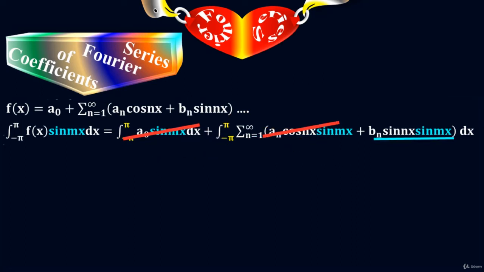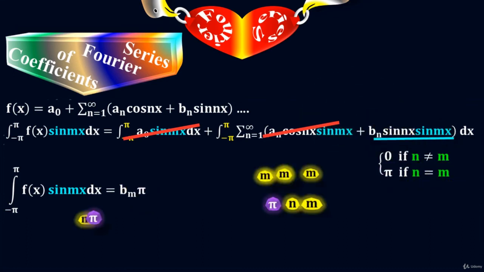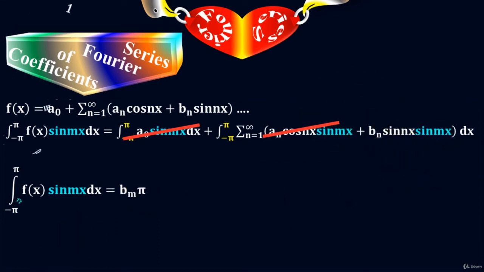But again there is a rule: this term will be 0 if the value of n is not equal to m, but it equals pi if n equals m. Let's suppose that n equals m. Therefore this term will be pi. I have b sub m times pi, which is the integral on the left side. Simplify the equation. This is my final equation.